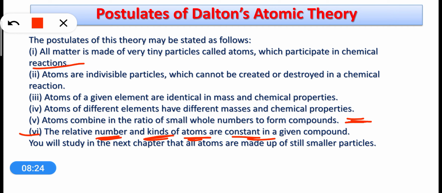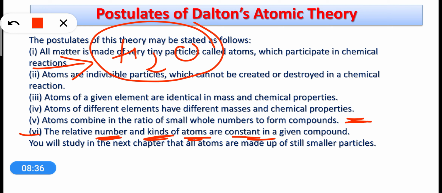He said that if we talk about any compound, for example H2O, a compound like water will always have the same kind of atoms, that is hydrogen and oxygen. There will be no carbon in water. There will always be hydrogen only and oxygen only.